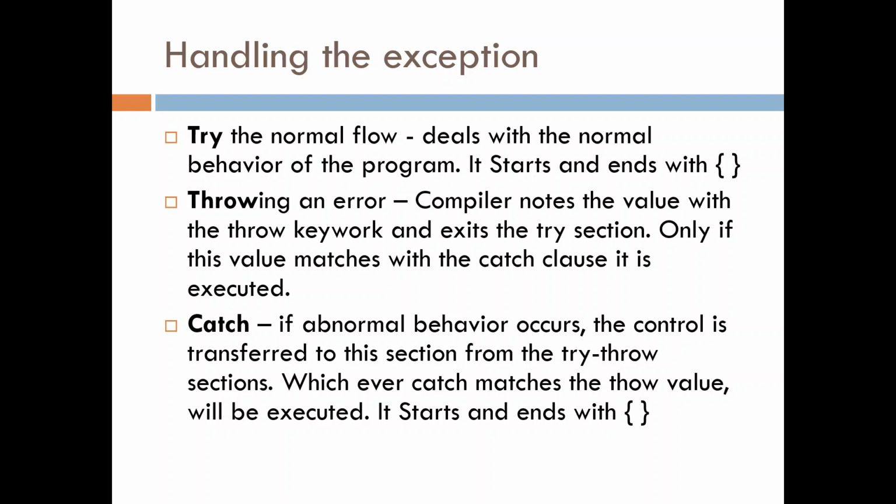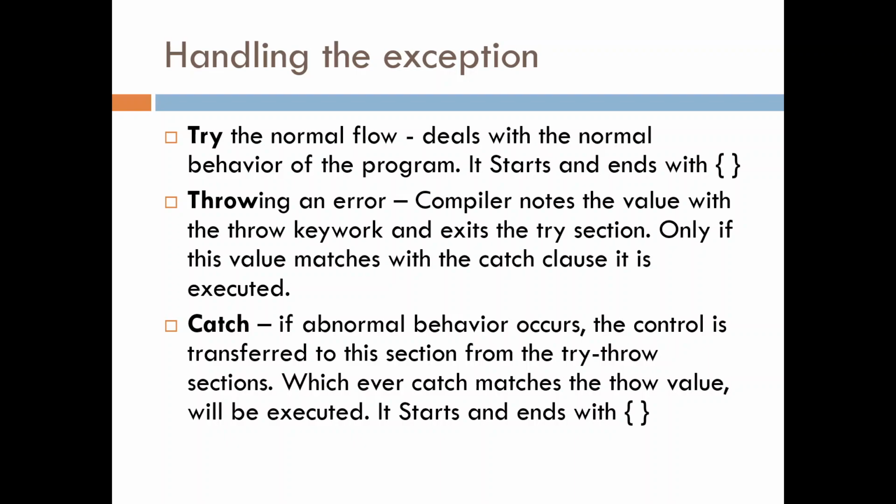So if abnormal behavior occurs, the control is transferred from the try throw section to where? To the catch section. The catch section's work is now it has to match. It will have various different catches. So there will be different catches written. It will try to match the catch with the throw section. Whatever value I have given, it will try to match it, and then it starts its execution. So it will throw the actual value. Throwing actually happens here, right? This is where the user is going to catch the error.